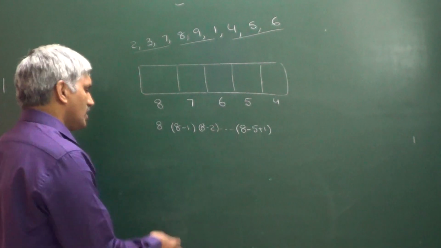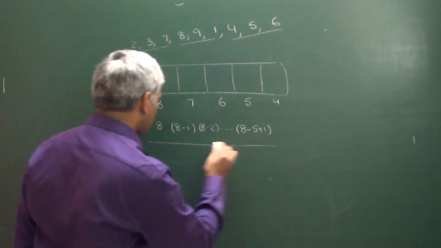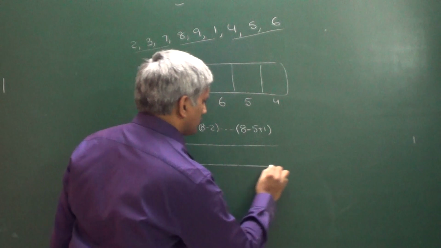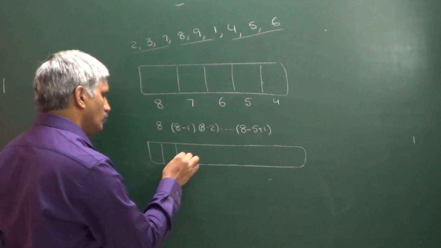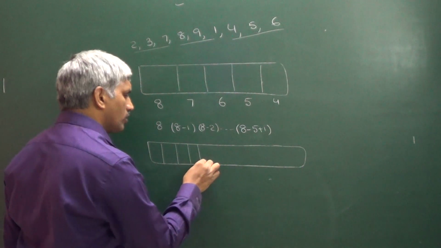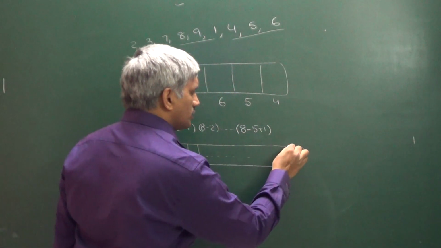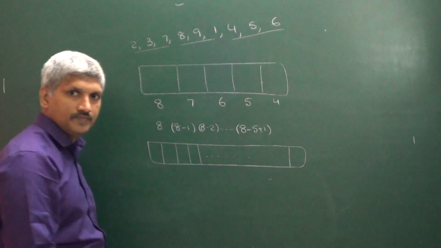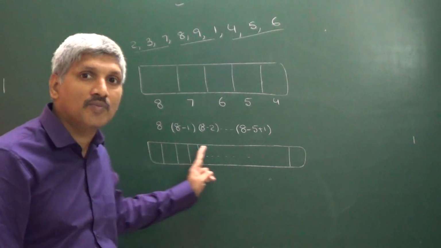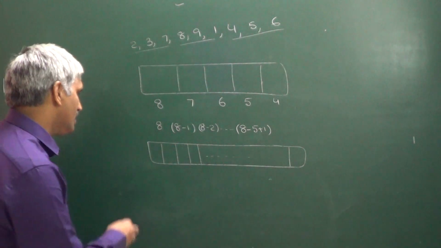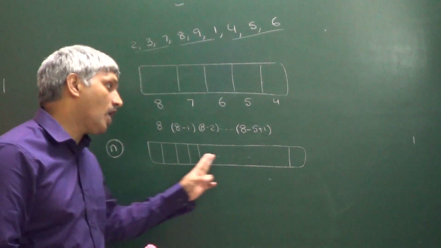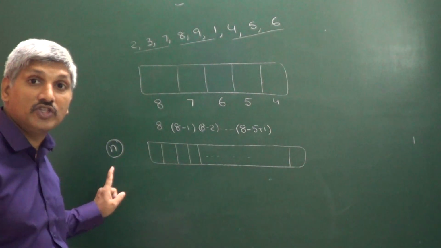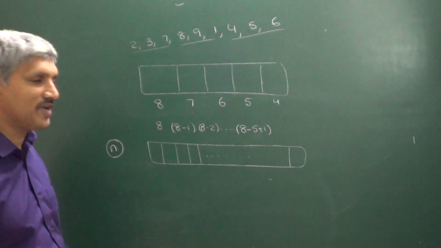Similarly, suppose we have r boxes, 1, 2, 3, 4 and so on. This is the rth box. These r boxes can be filled with n distinct digits. In how many ways?